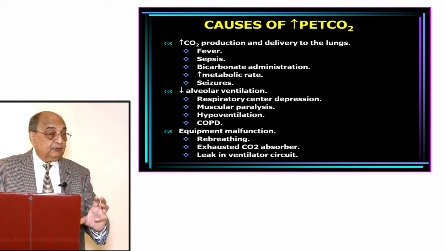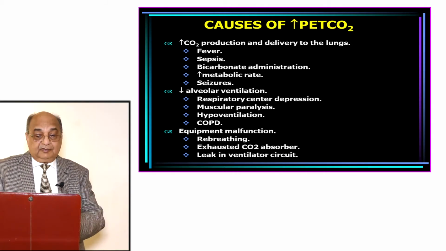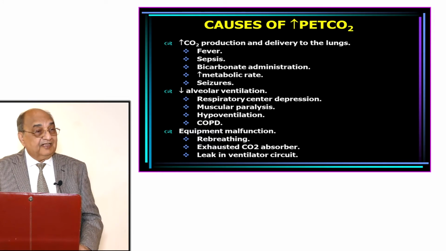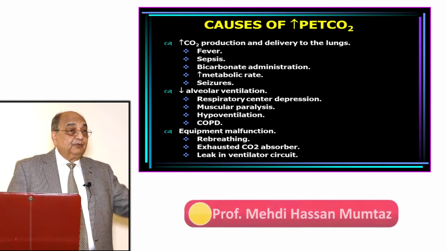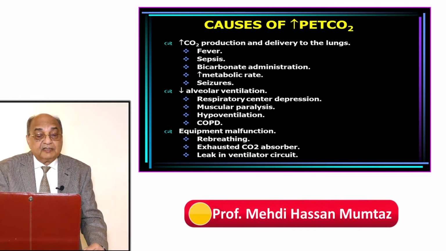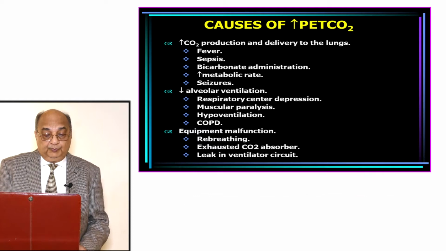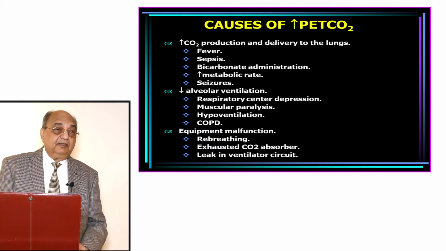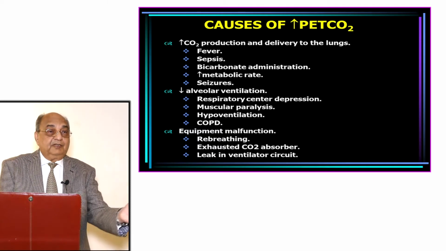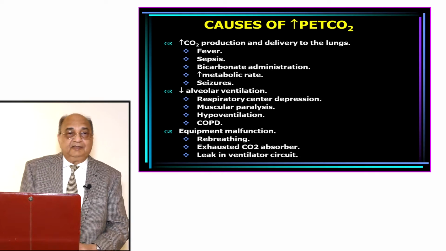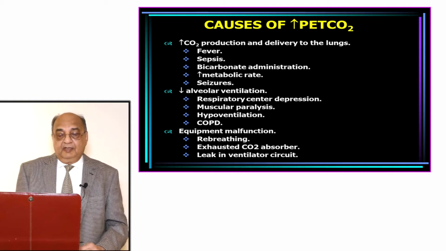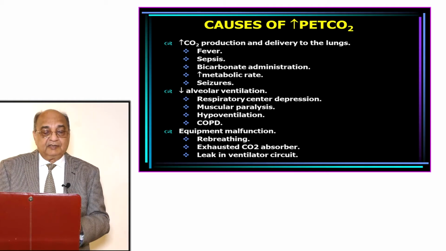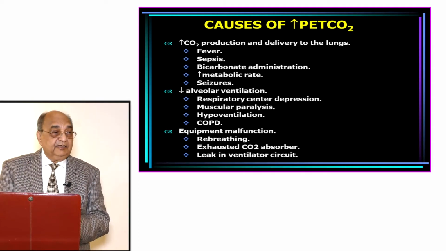So if the soda lime has exhausted, it will not absorb carbon dioxide. Same carbon dioxide will go into the lung again. That will raise the PETCO2, then a leak in the ventilatory circuit also, from expiratory to inspiratory side. If there is a leak, the carbon dioxide goes again and again into the lung. So these are the important causes of increase in PETCO2.